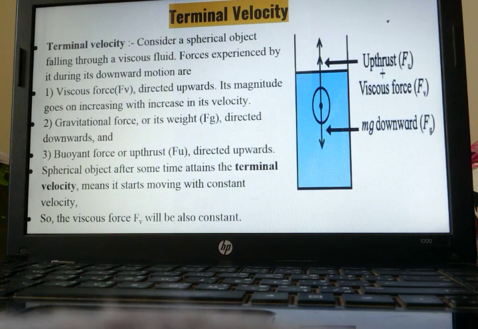Now, terminal velocity. This is the last concept. See, take for example, just one minute.